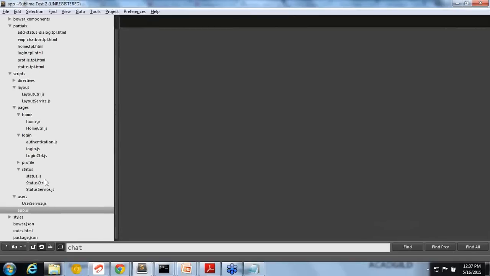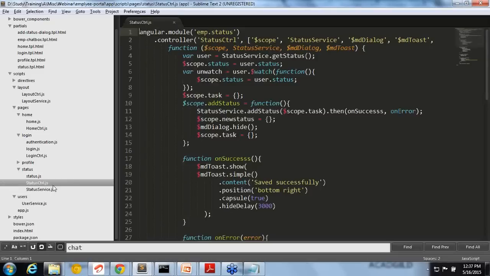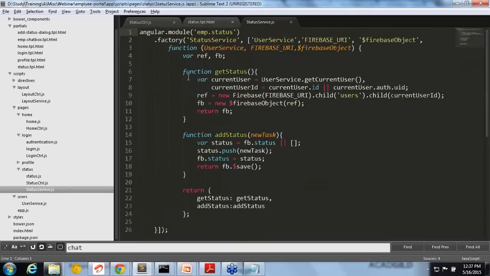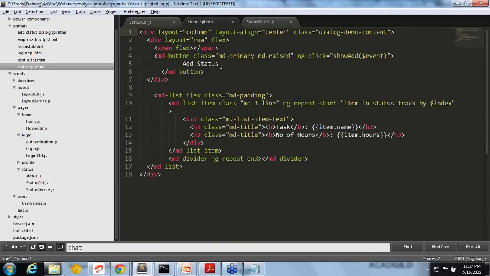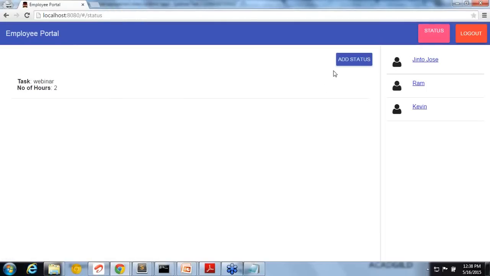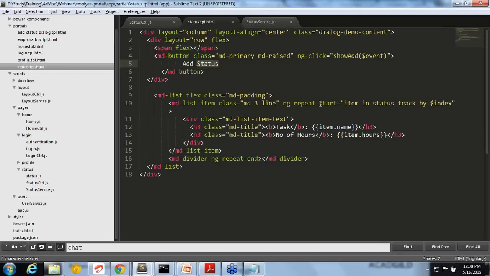Again we declare that the page is status.tpl, the controller is the status controller, and the service is the status service. In status.tpl, the first thing is a button, add status. The second one, you remember we created a simple table using ng-repeat. Same way here also, ng-repeat. It's just a small variation of that, but the same ng-repeat only.